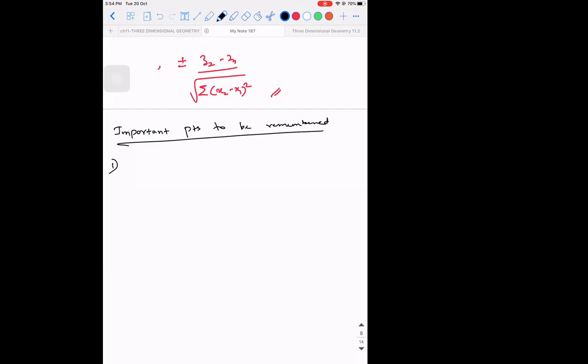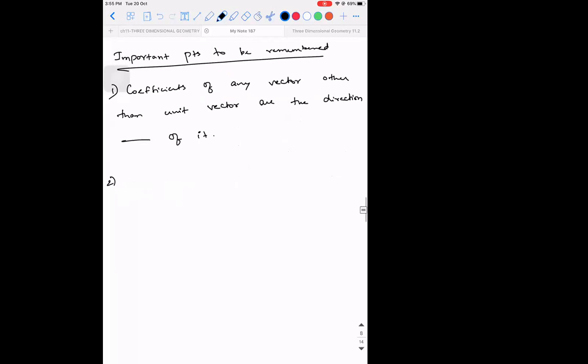First, coefficients of any vector other than unit vector are the direction... coefficients of unit vector are the direction... fill in the blank.